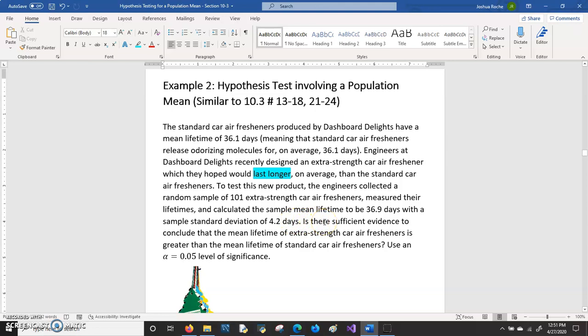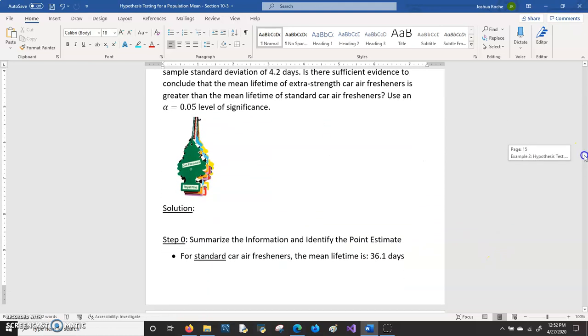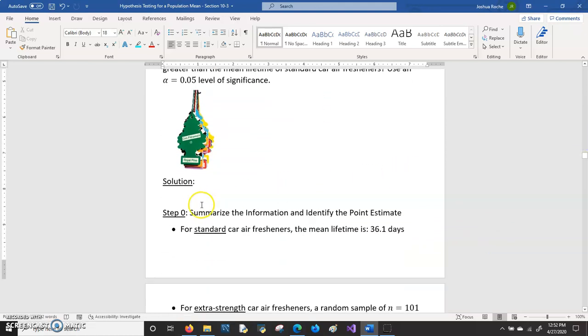Is there sufficient evidence to conclude that the mean lifetime of extra-strength car air fresheners is greater than the mean lifetime of standard car air fresheners? Use an alpha of 0.05 level of significance. So our first step is to summarize the information and identify the point estimate.